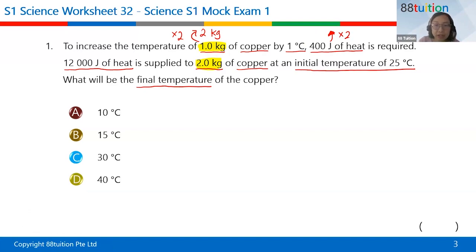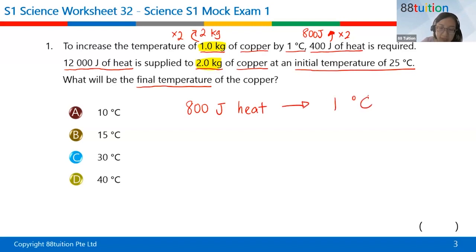Or you can type into the chat. Thank you, Hein. All right, you have 800 joules. So you change the 1 kilogram to 2 kilogram. In other words, I will need 800 joules of heat in order to bring up the temperature by 1 degree Celsius. So this is for 2 kilogram of copper.